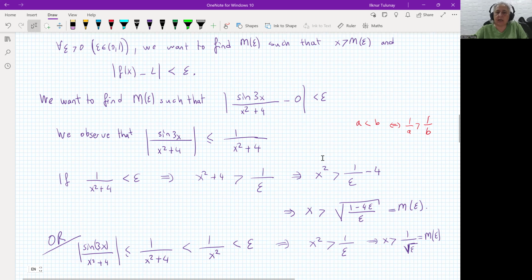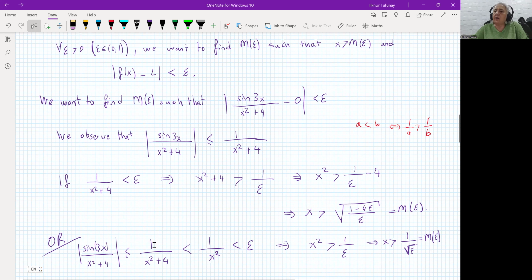What I am trying to say is that if we think of another inequality, we know that this is smaller than 1 over x squared plus 4, but it is also smaller than 1 over x squared. So we can consider that this is smaller than epsilon, and then look at the M epsilon expression, swapping the order and taking a square root. M epsilon will be 1 over the square root of epsilon. This is a perfectly fine choice as well. We can choose this, or we can choose anything bigger than this expression.